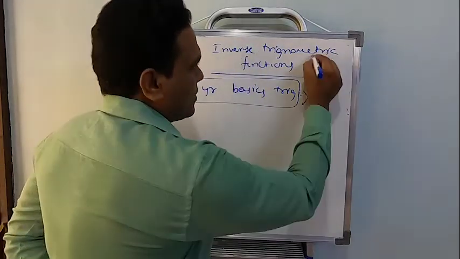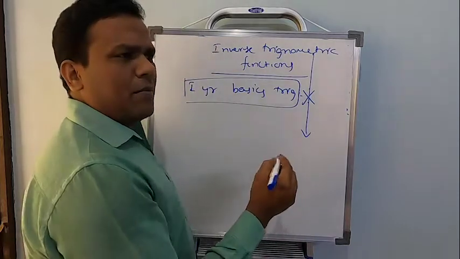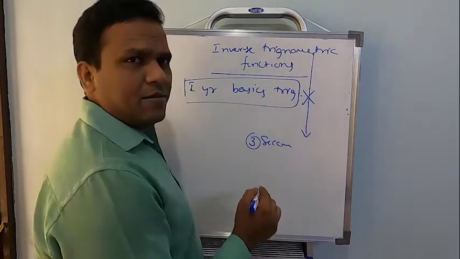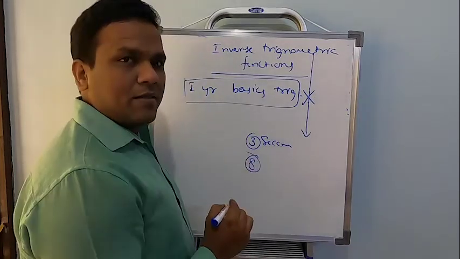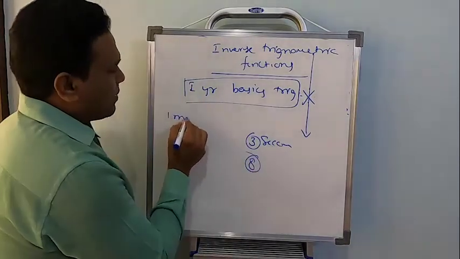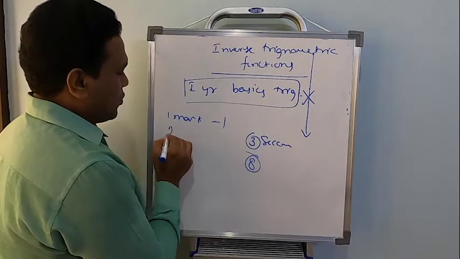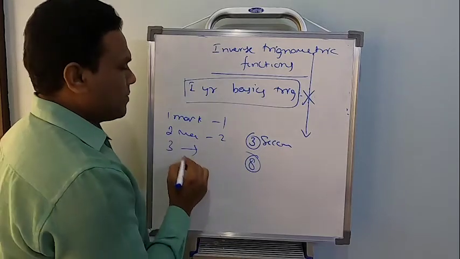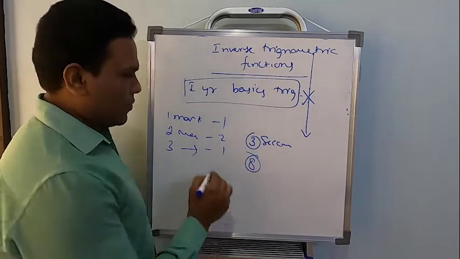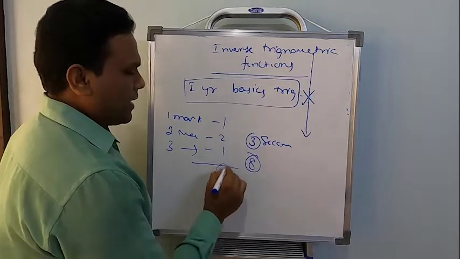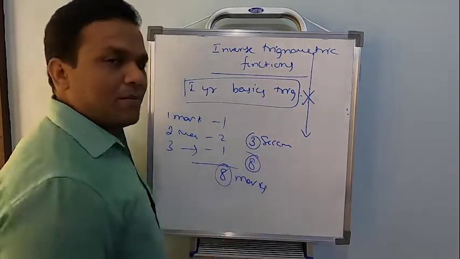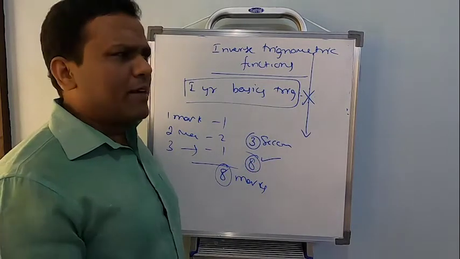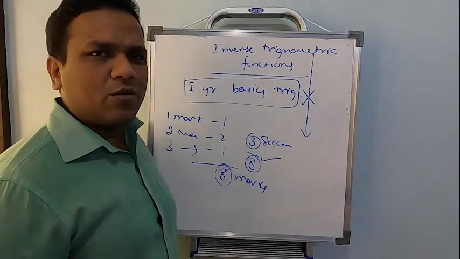Let me tell you another thing. This chapter, maybe in 3 sessions I will finish it. That's it. And it will be for 8 marks. What they will give you: 1 mark, 1 problem; 2 marks, 2 problems; then 3 marks, they will give you 1 problem. So totally it's going to be for 8 marks. 8 simple marks which you can score with this simple chapter, which will get over in just 2 to 3 sessions.